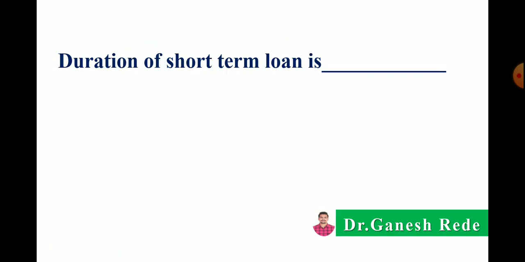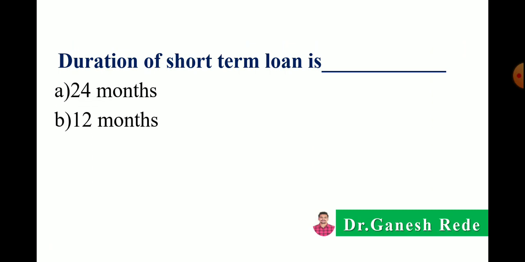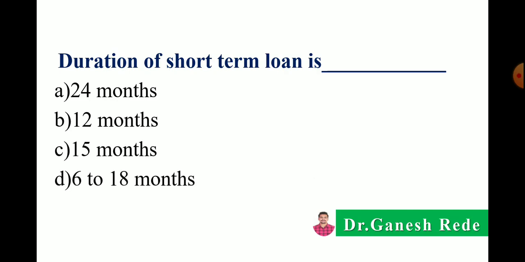Then next, duration of short term loan is, so 24 months, 12 months, 15 months, or 6 to 18 months. Correct answer is 6 to 18 months according to the book of Subbareddy and Raghuram. So the correct answer is 6 to 18 months.